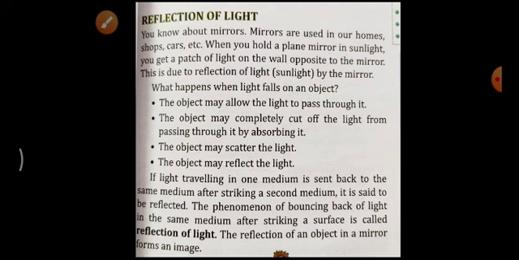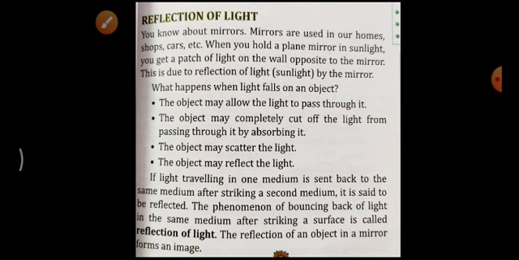Isn't it very interesting? But if that same torch light falls on the wall of our house, it is not reflecting. When it falls on the mirror, it reflects towards some other direction.